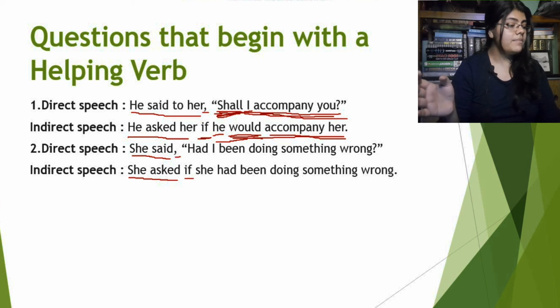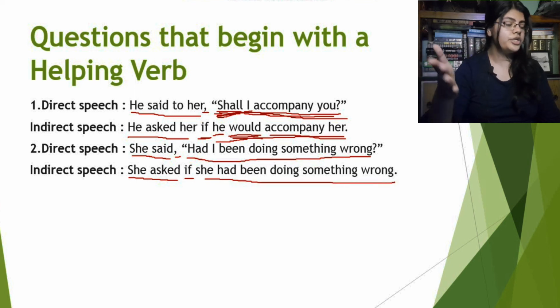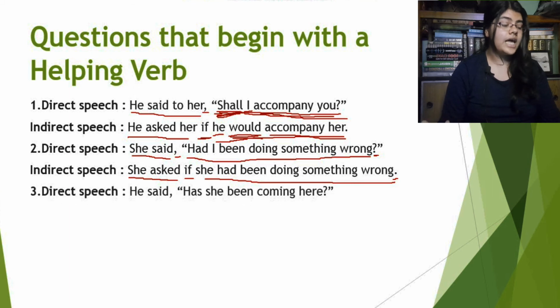Now "had I been doing something wrong?" will plainly become "she had been doing something wrong." Understood? The question sentence will be simply transformed into an assertive one, and the question mark will be replaced by a full stop.